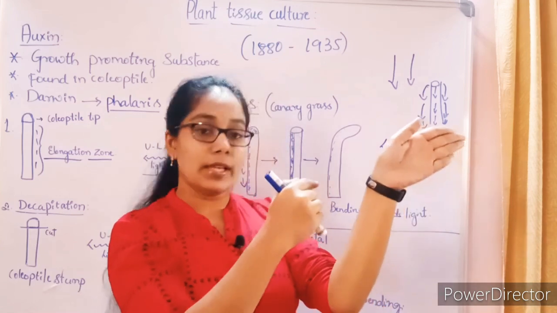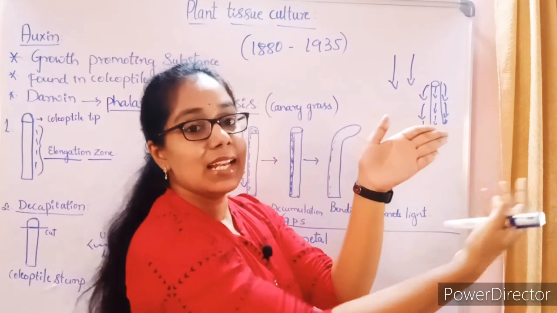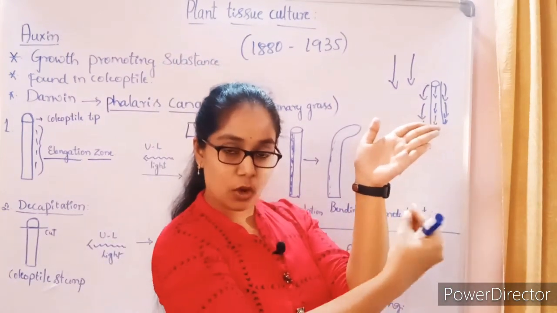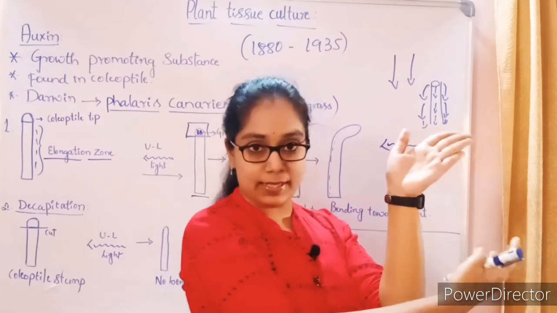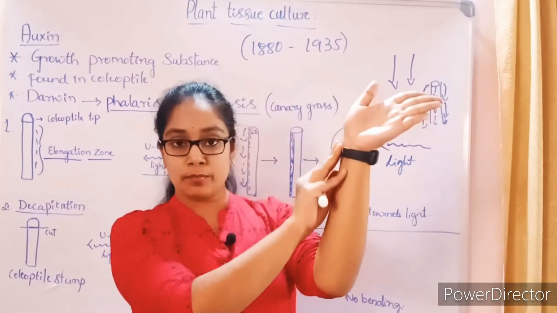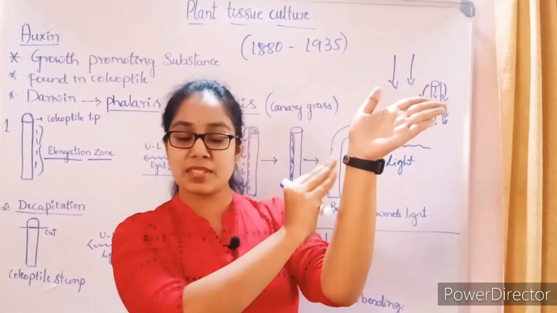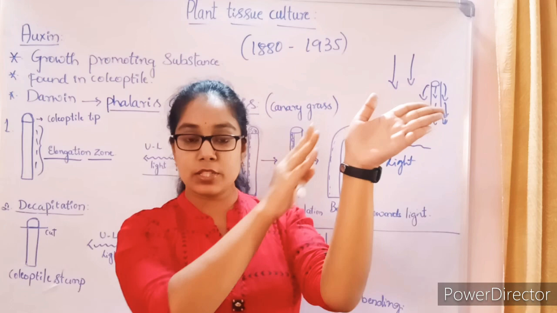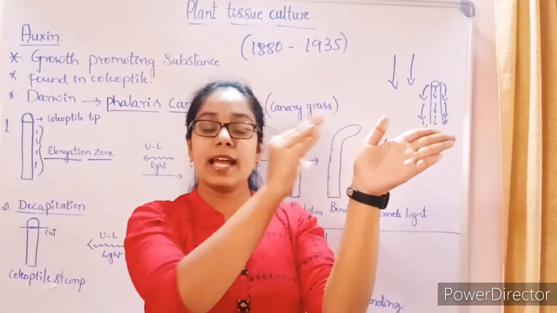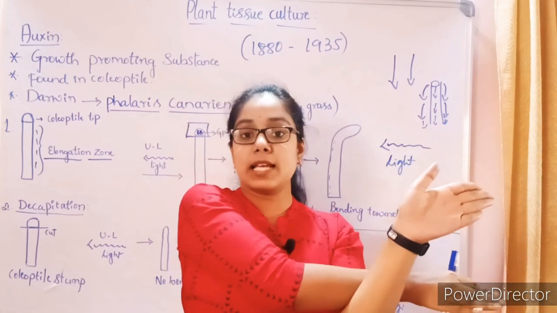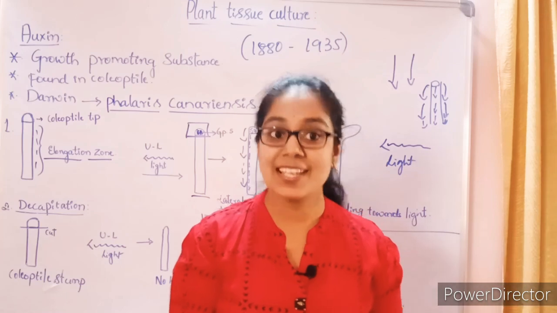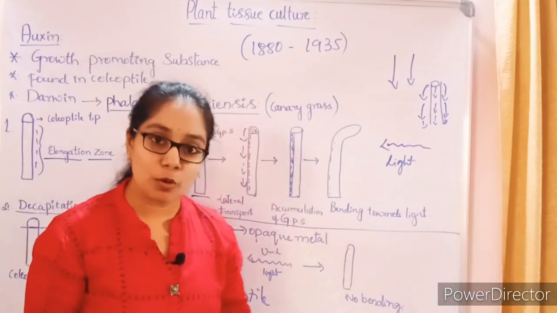Getting? So here why? Because the left hand side of the coleoptile is getting exposed to the light. Okay, so hence the growth promoting substances are moving down, that is towards the elongation zone. Since the pressure is more here, it has to bend towards the opposite side of the pressure. So this is quite common in all the cases. So that is what is happening in the case of the coleoptile too.